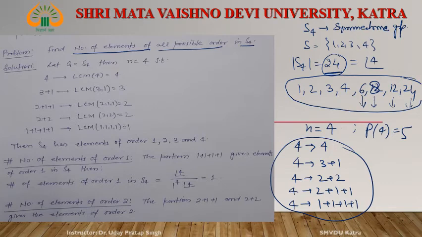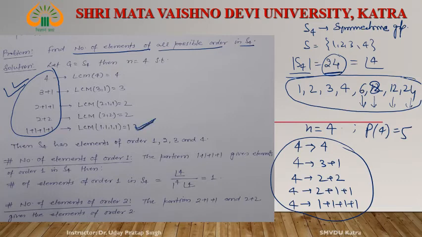What is P4? P4 is 5. Right? See, these are the partitions. Now, based on this partition, we can evaluate how many elements of each order are in S4. S4 contains a total of 24 elements. Out of these 24 elements, how many elements are of order 1? Right? Order 1 we obtain this one.